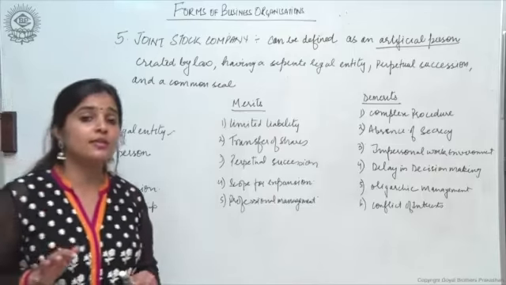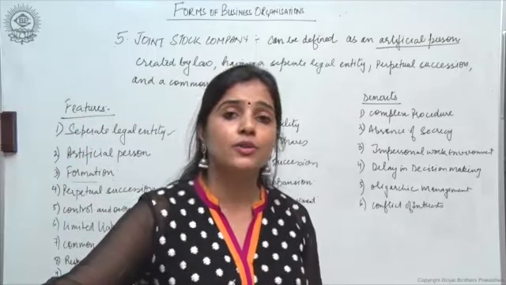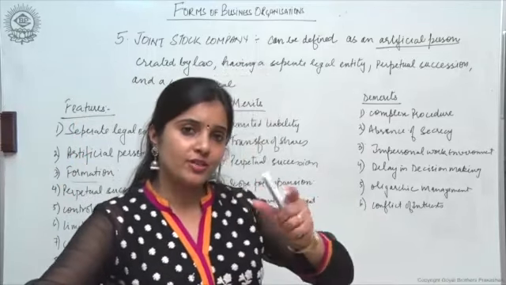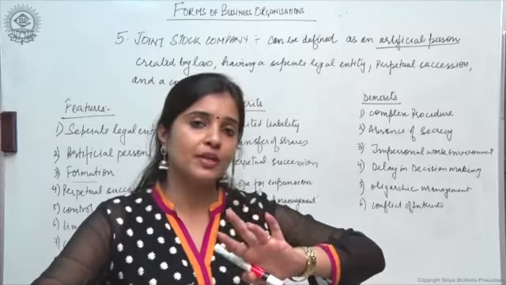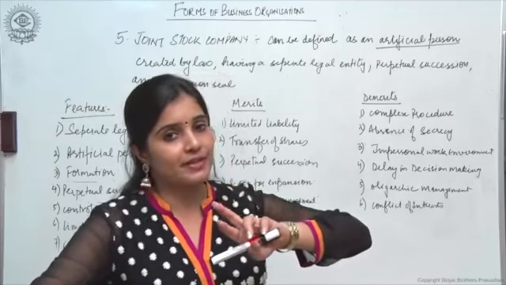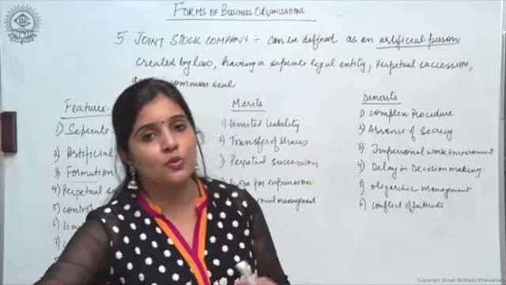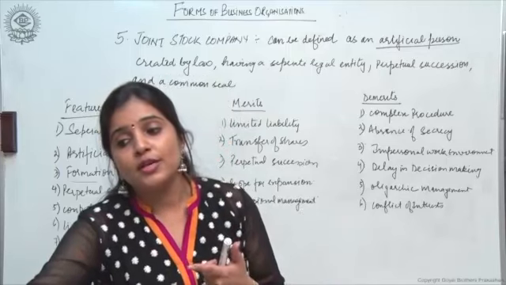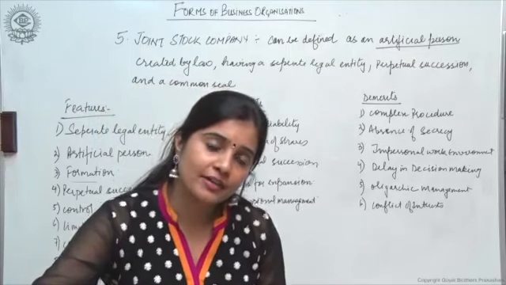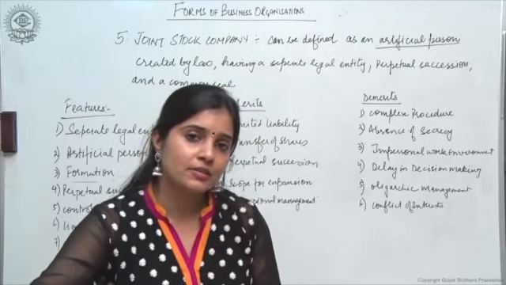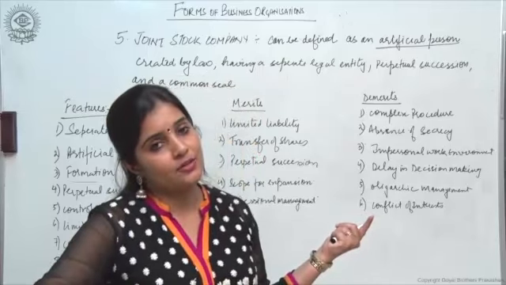But the shareholders, they want the higher rate of return on their investment. Now both the interest groups, they have their own expectation from the company. But if you look at the two expectations, right, they go against one another. If I am going to sell the products at the lowest possible price, then how am I going to give a higher rate of return to my investors, right? So there can be conflict of interest that has to be taken care of.